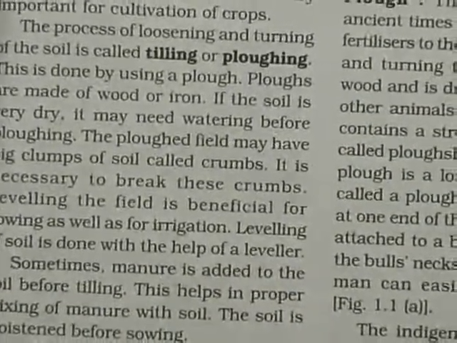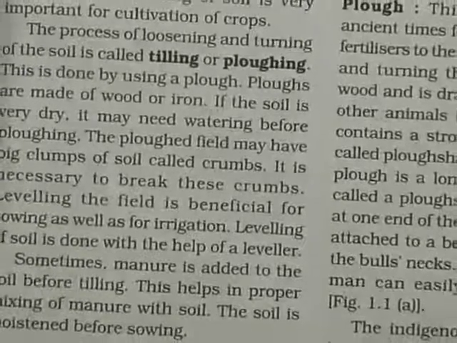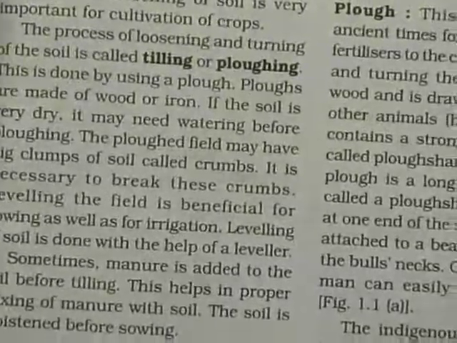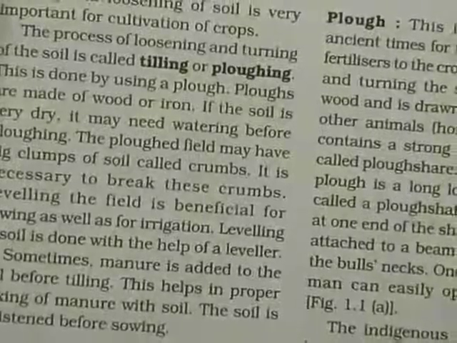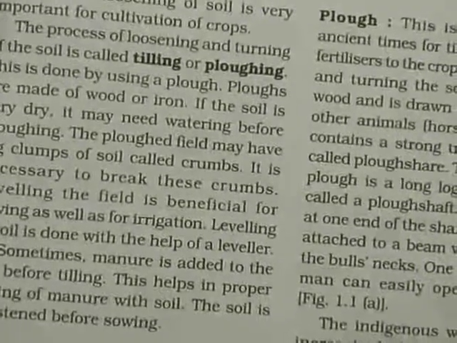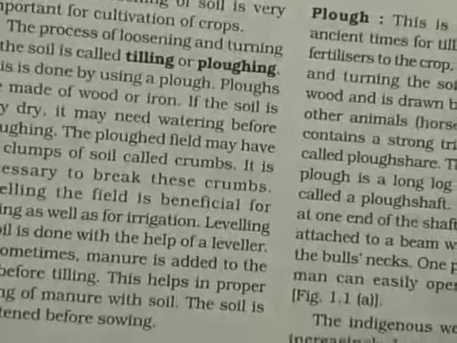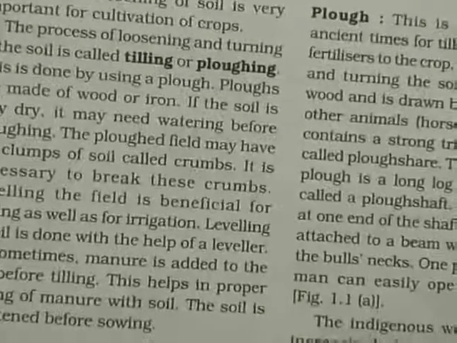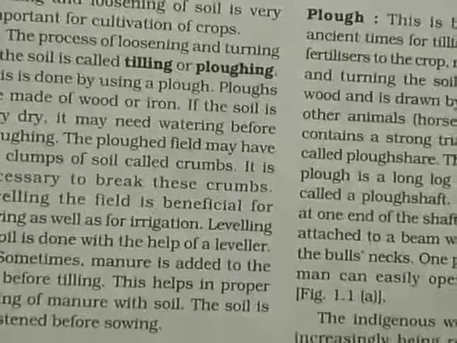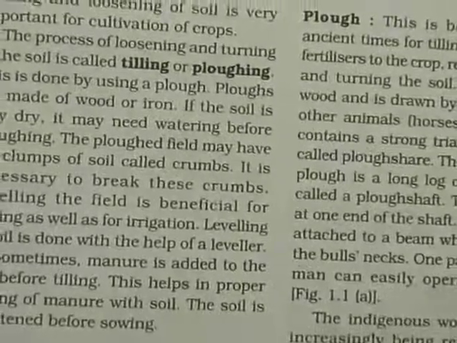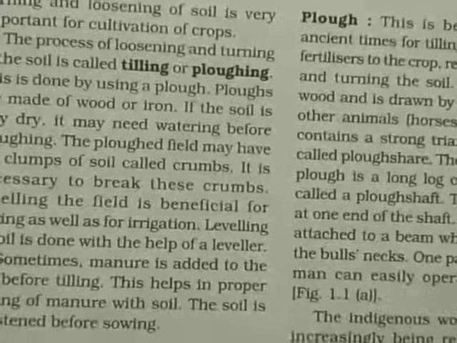If the soil is very dry, it may need watering before ploughing. If the soil is dry, the plough cannot turn it or loosen it. So we need to water that soil before ploughing. The ploughed field may have big clumps of soil called crumbs. It is necessary to break these crumbs.